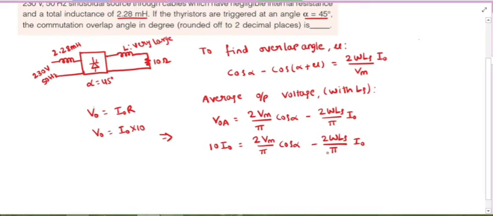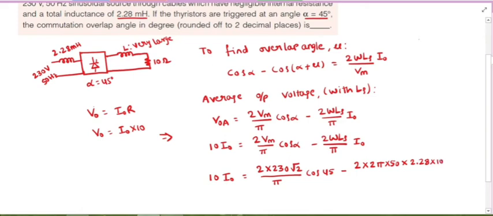So here, 10 I naught is equal to 2 Vm by pi cos alpha minus 2 omega Ls by pi into I naught. Vm is how much? The given value is always the RMS value. So Vm becomes 230 root 2. Firing angle is 45 degrees, and omega is 2 pi into 50, and Ls is 2.28 into 10 power minus 3.